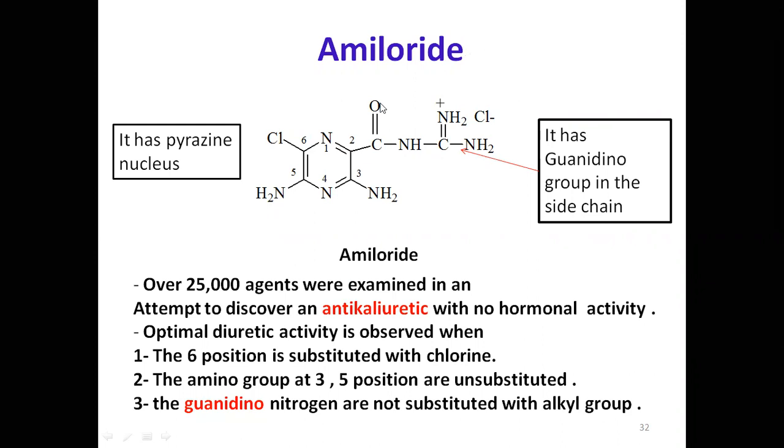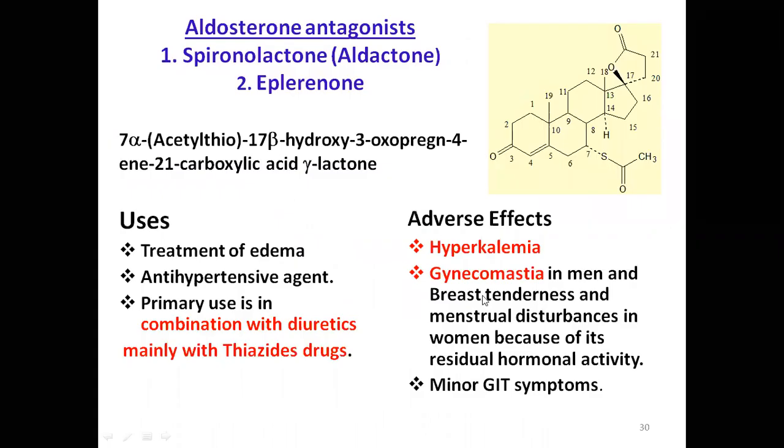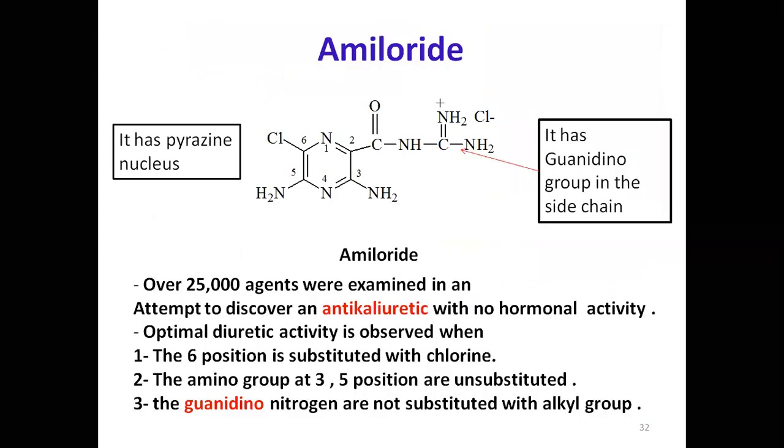Why? In the previous slide we learned that these drugs produce gynecomastia and menstrual disorders. To avoid that, they were desperately searching for non-steroidal drugs. So when they searched more than 25,000 molecules, they got amiloride.